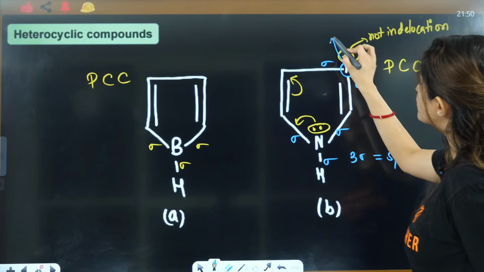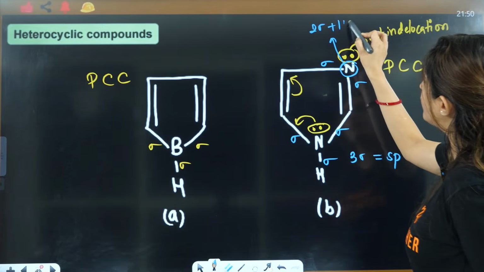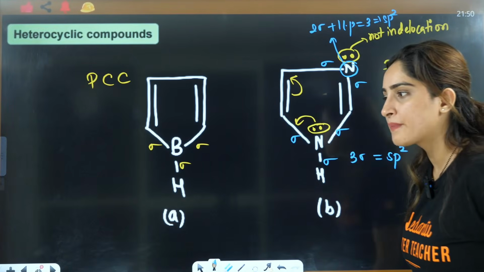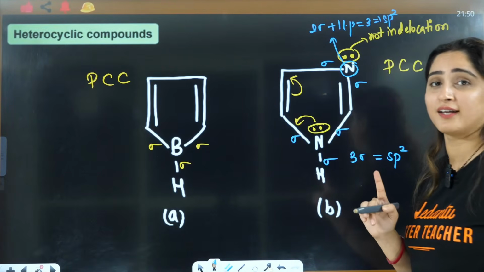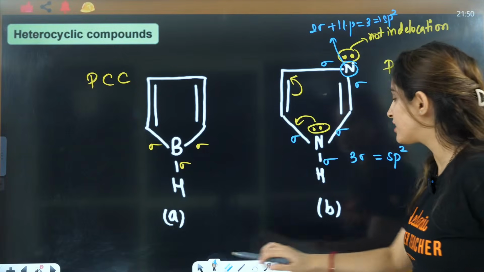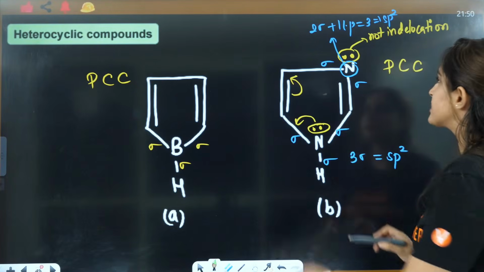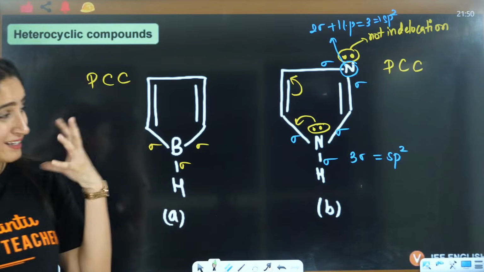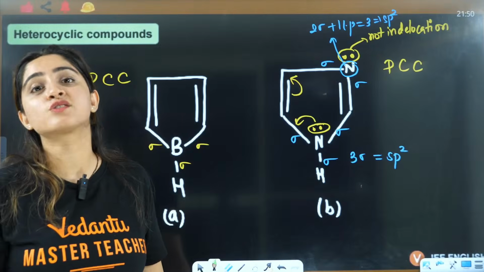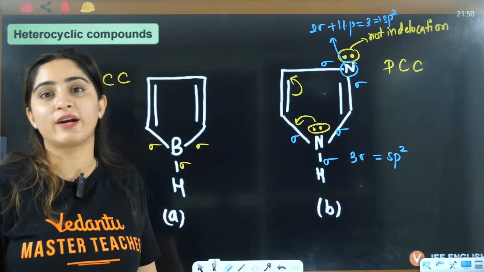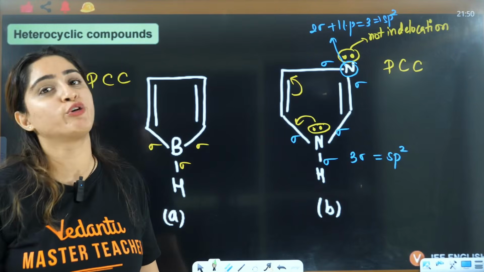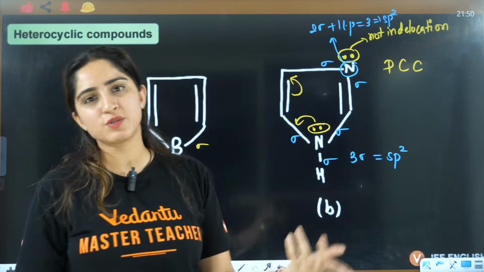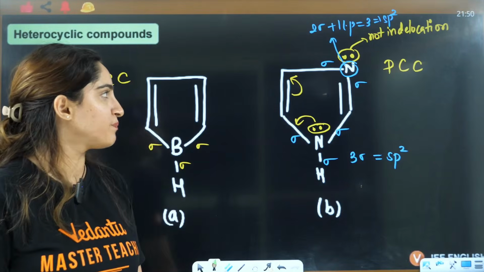So this nitrogen has 2 sigma plus 1 lone pair, that's why it is 3, that's why it is sp2. Okay, I am explaining everything here. This much detail, no one will tell you why this is sp2, but I am explaining so that you understand things in real, why planarity is so important. That's why I taught you chemical bonding before this, right? So we can say carbon with double bond is planar only. So planarity is there, right?